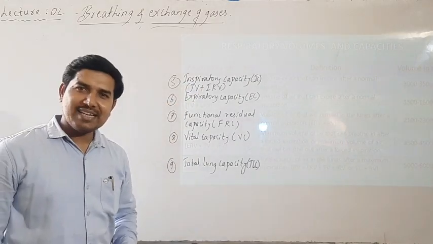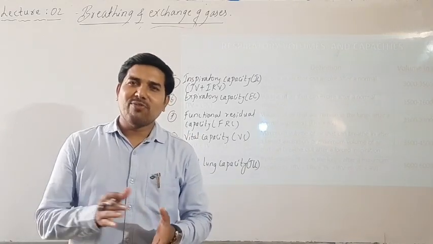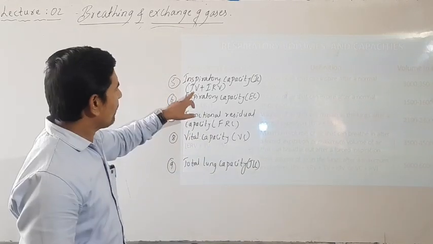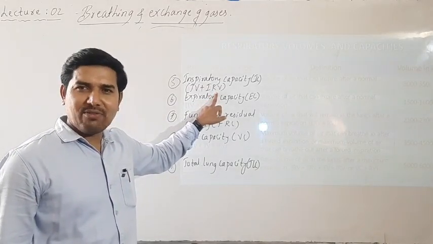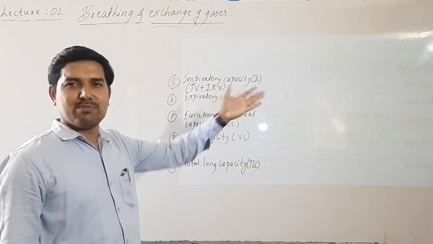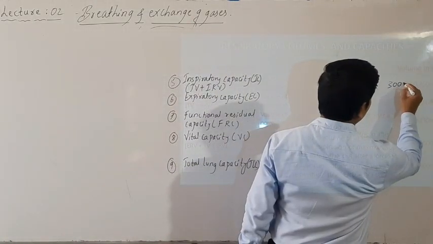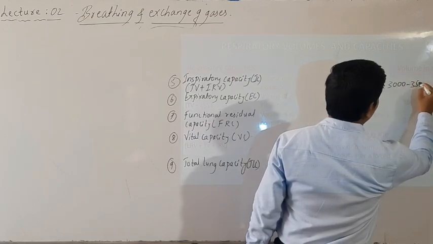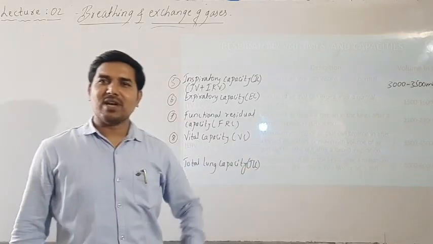Inspiratory capacity IC is represented by TV plus IRV. Already we know the volume of TV, and already we know the volume of inspiratory reserve volume IRV. Okay, add them. How much does it come to be? 3000 to 3500 ml.